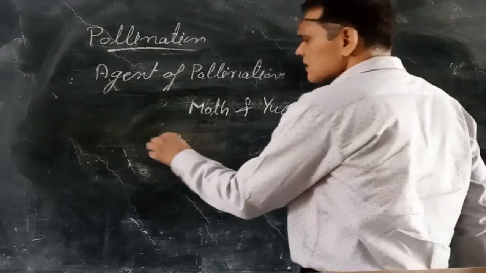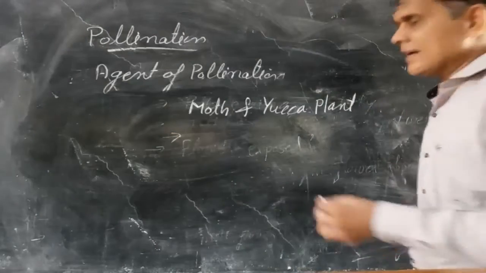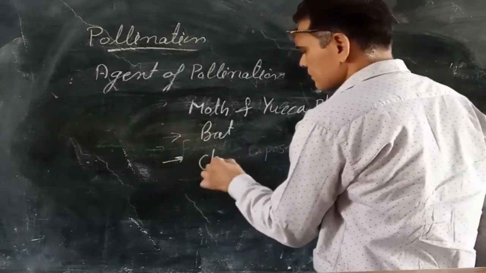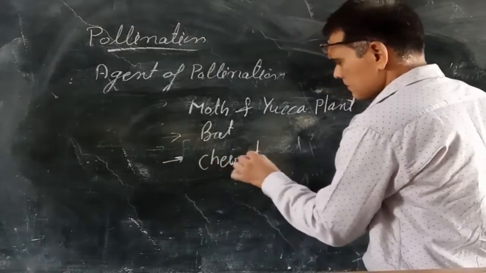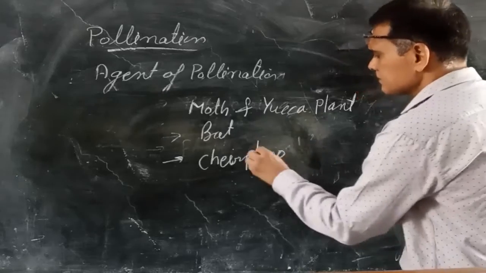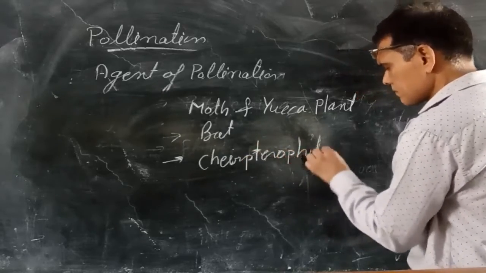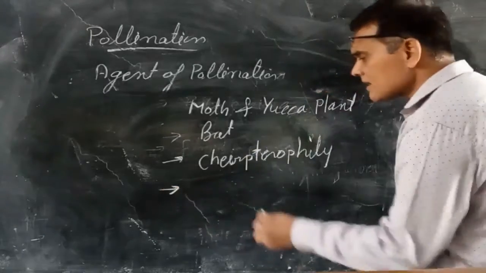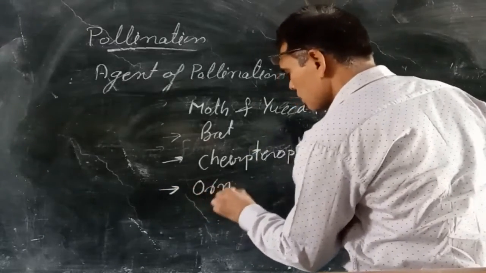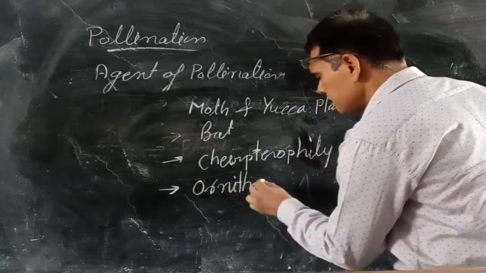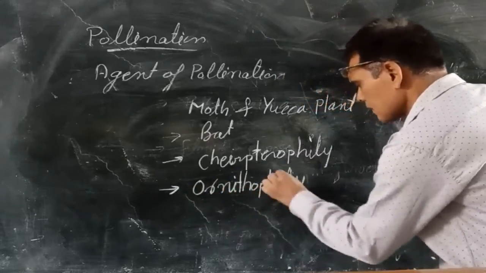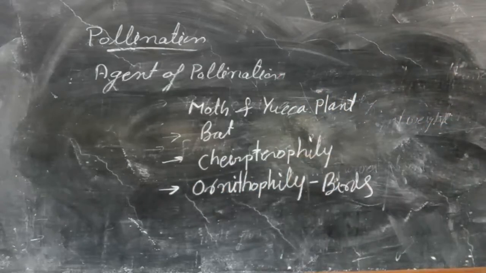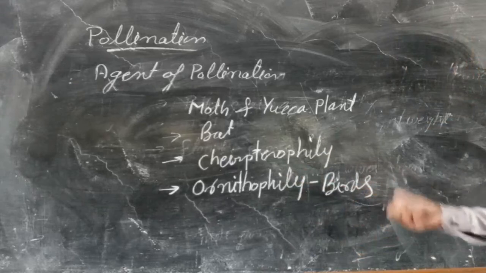In some plants, pollination occurs through bats. That is known as Chiropterophily. Whenever pollination occurs through birds, that is known as Ornithophily.